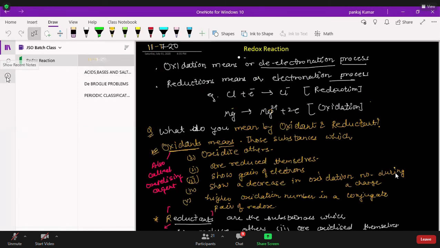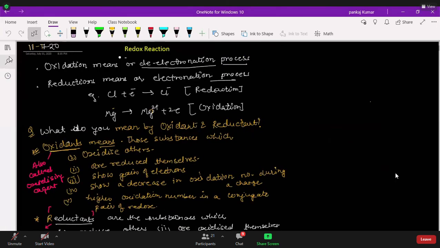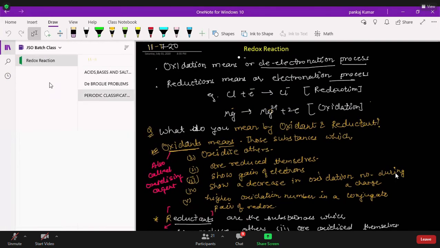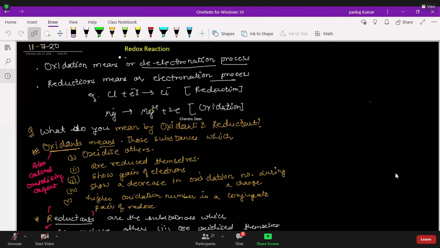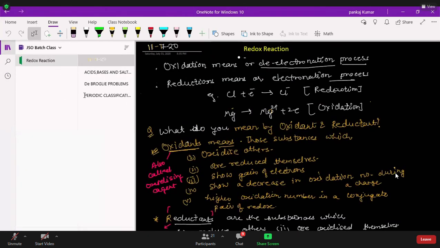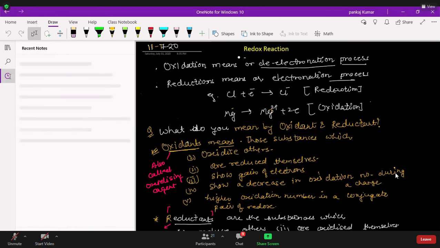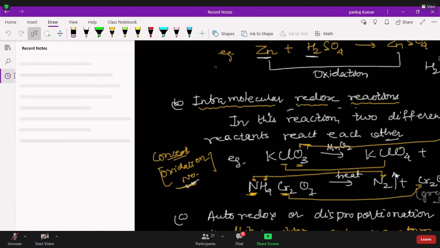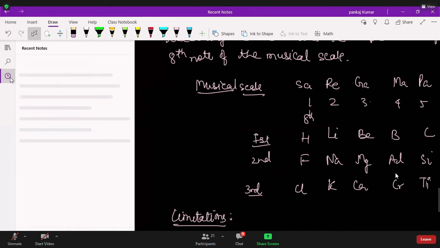You can scroll up and see acid, base and salt, redox, de Broglie, and periodic classification. All four are given. Now you are in periodic classification. But where is atomic structure, sir? You should go to redox. Yes, sir, it came.